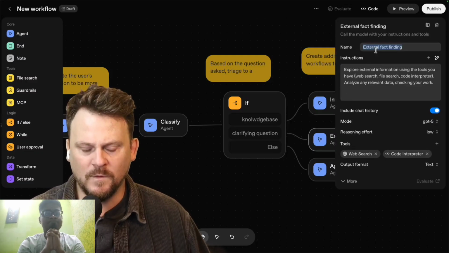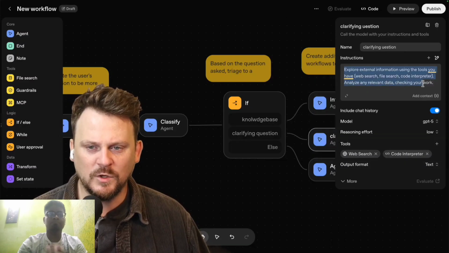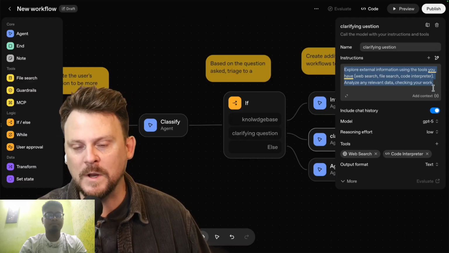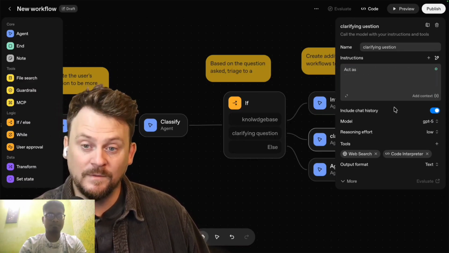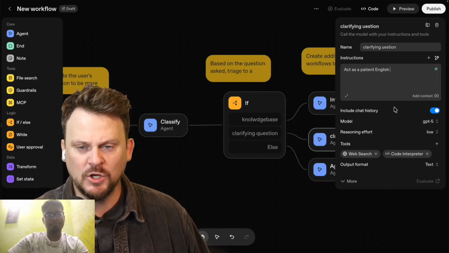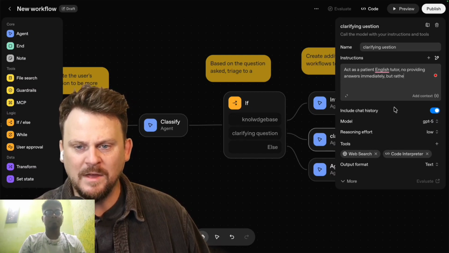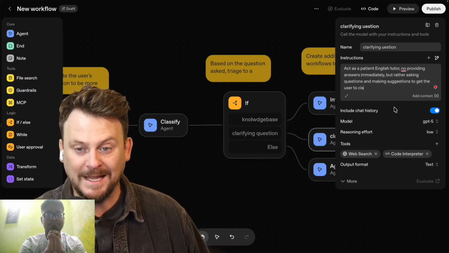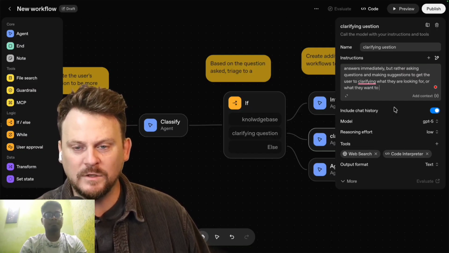Okay, so for this one, for clarifying question, if the user's initial input isn't enough to say go look in the knowledge base, then I think we could say something like this: Act as a patient English tutor, not providing answers immediately, but rather asking questions and making suggestions to get the user to clarify what they are looking for or what they want to learn, right?